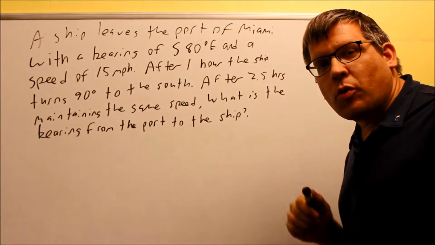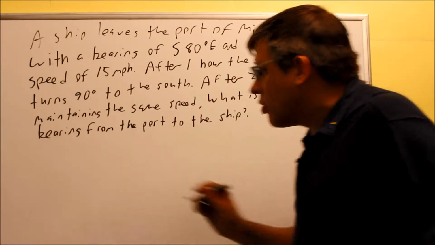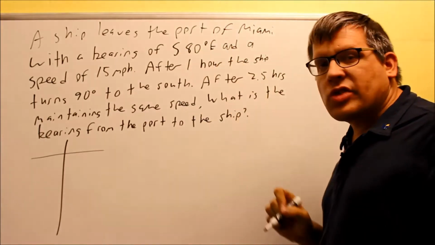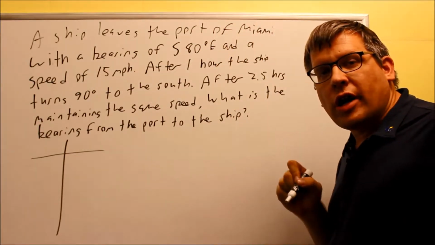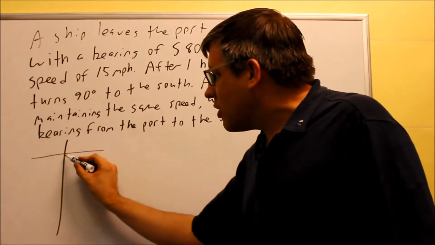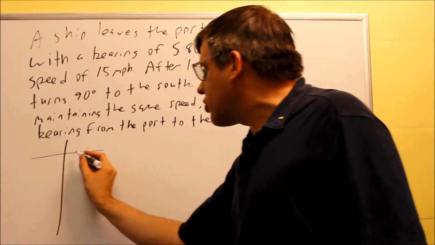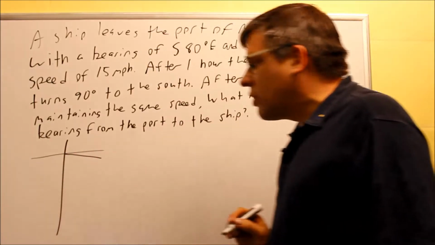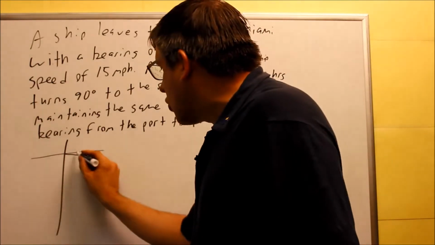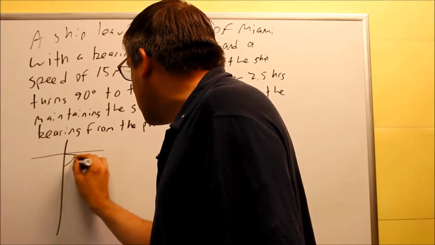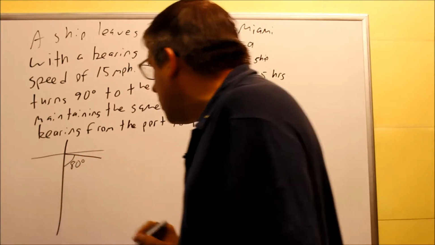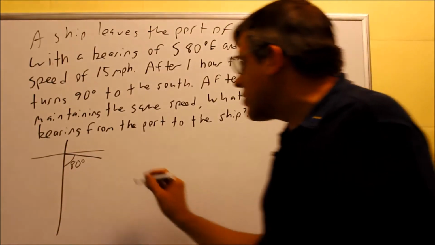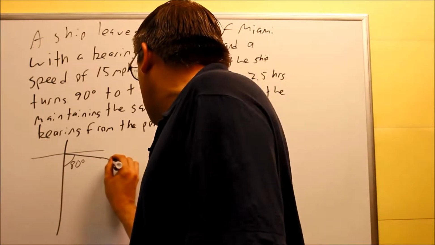So here's another problem where we have to draw out a triangle. First, we need to start with our south 80 degrees east. Now I want to try and draw this accurately. So 80 degrees, I don't want to draw like that. I want to draw it a little bit more accurately. So I'm going to draw it kind of like that. 80 degrees is almost 90, which means that this angle right here would be 80 degrees. That would be south 80 degrees east, and I'll draw this out about here.